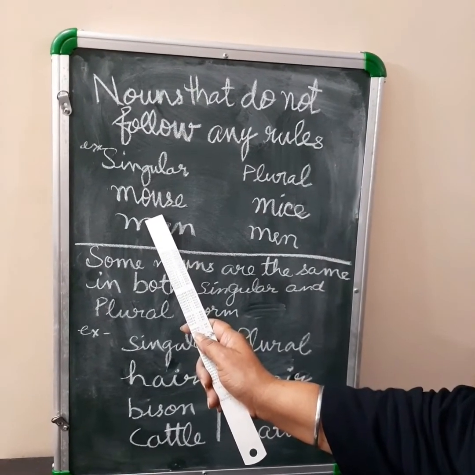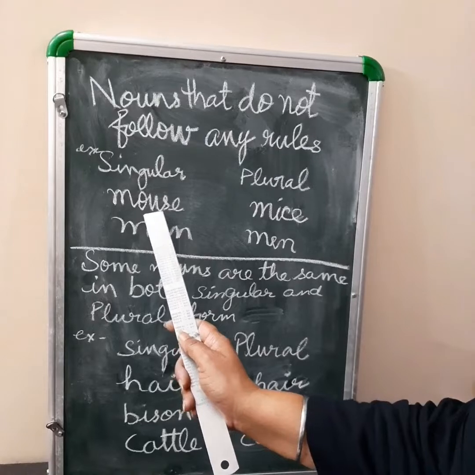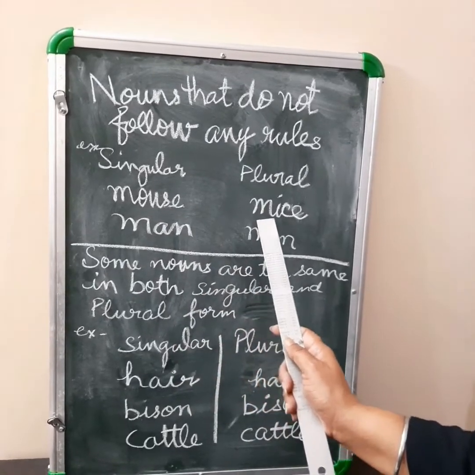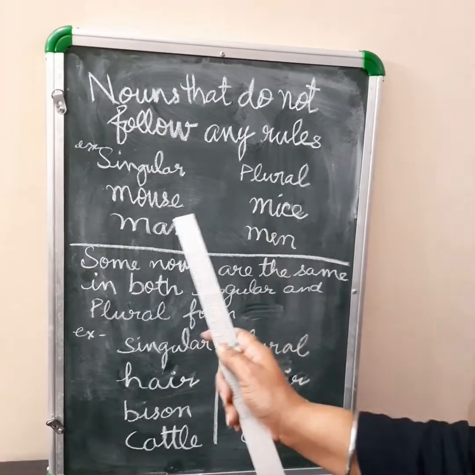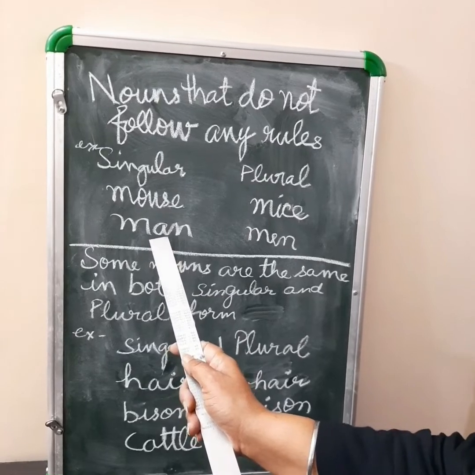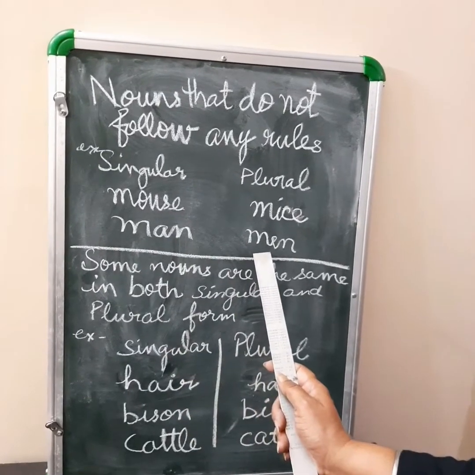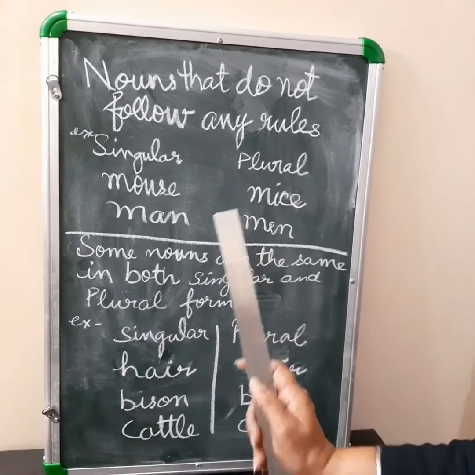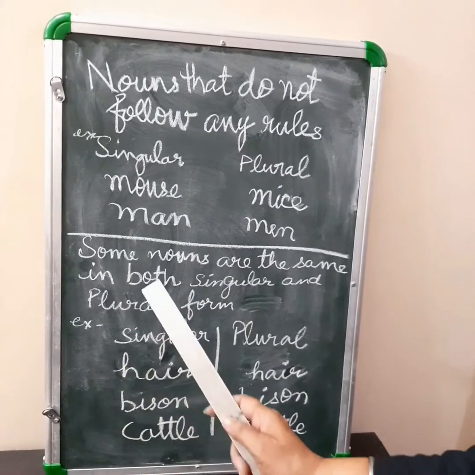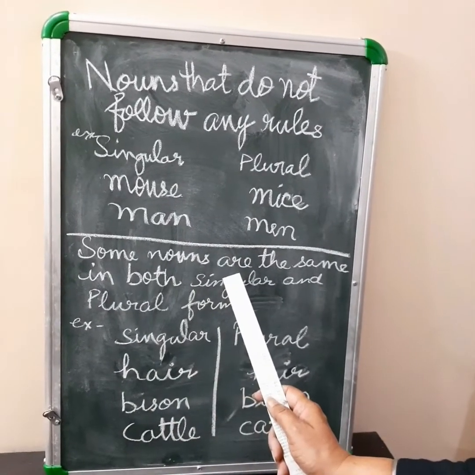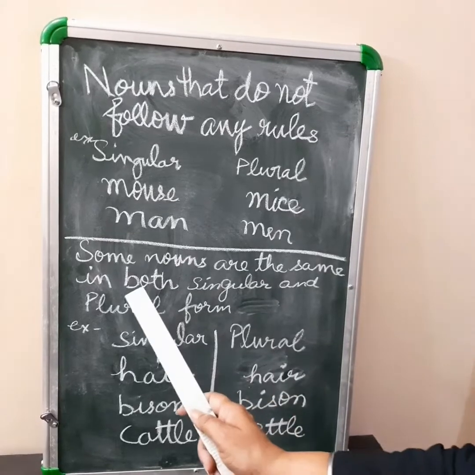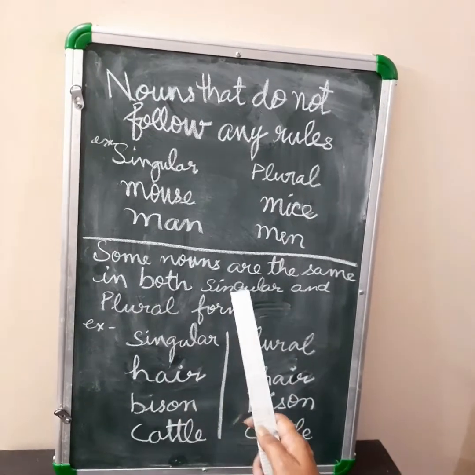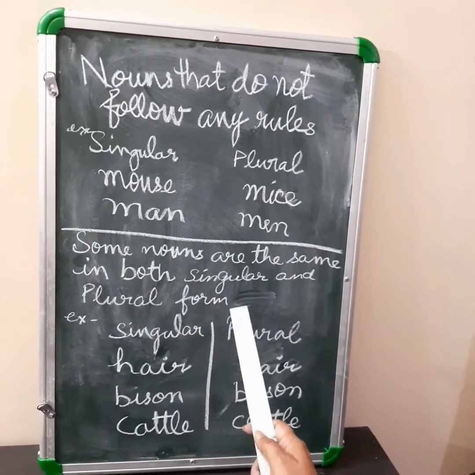When there is only one mouse, we say mouse. When there are many, we say mice. Man, one man, many men. And also there are some nouns that are the same in both singular and plural form.